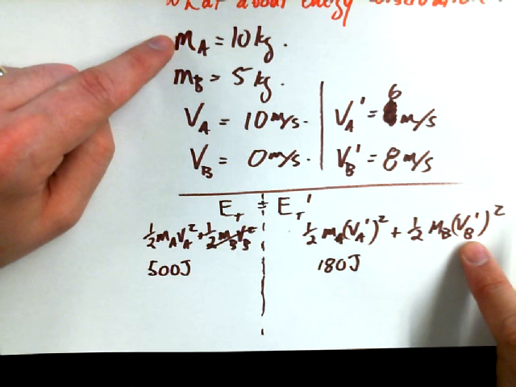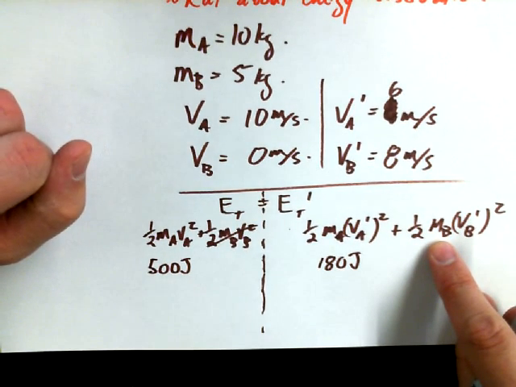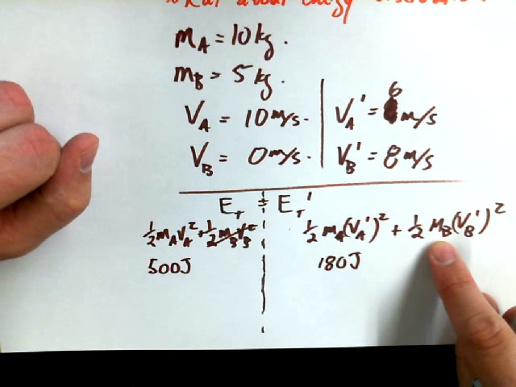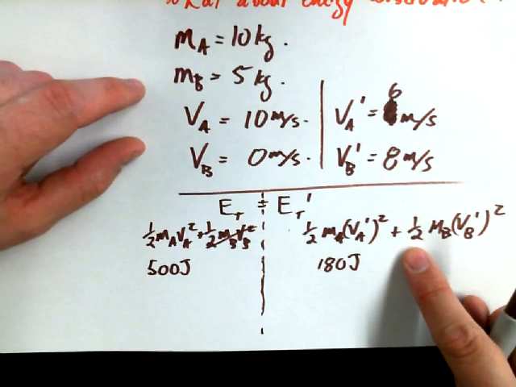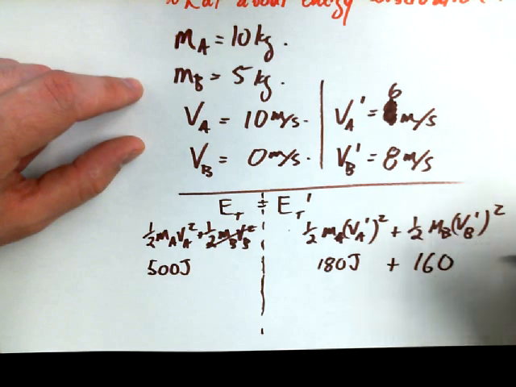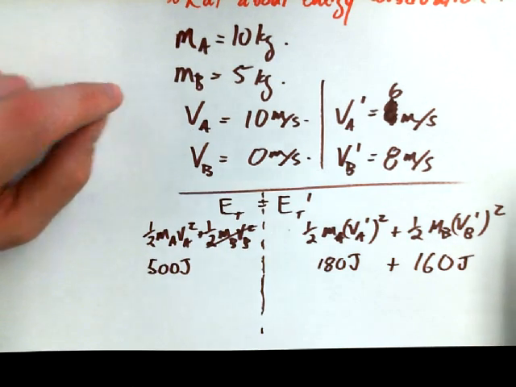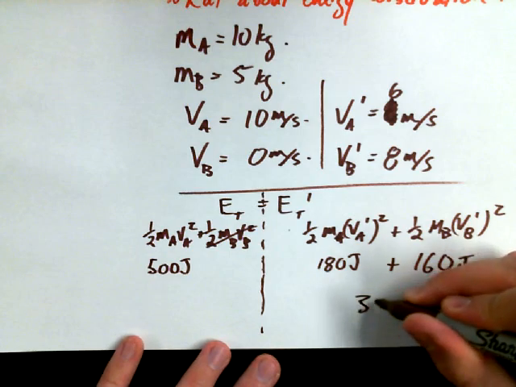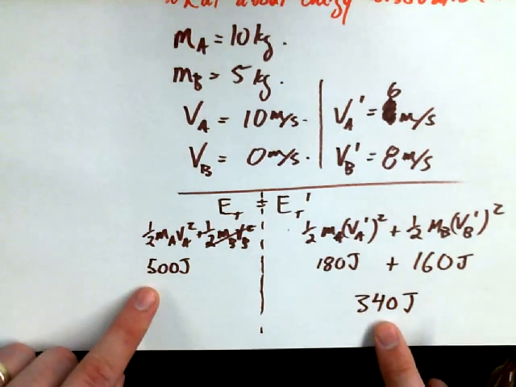Okay. VB primed, 8 squared is going to be 64. 64 times 5. Somebody help me out here. 320? 320 times a half is 160. Good so far? So 180 plus 160. We get 340 joules. Uh-oh. Those are not the same thing.